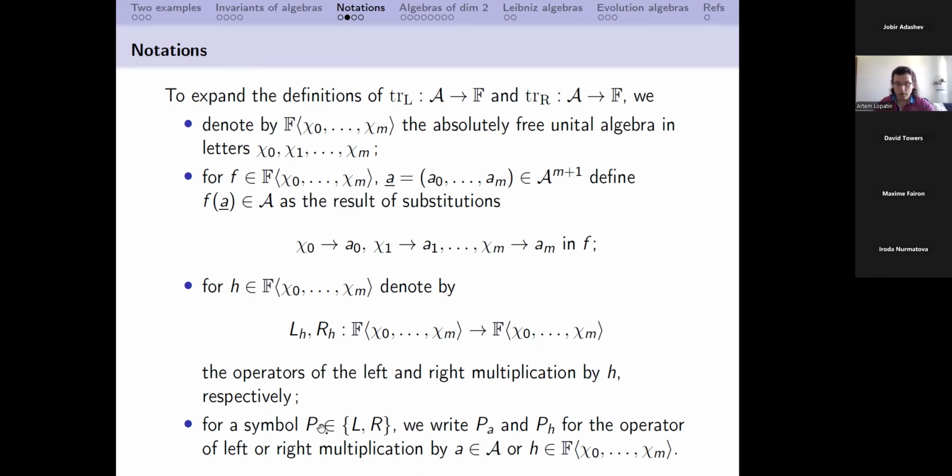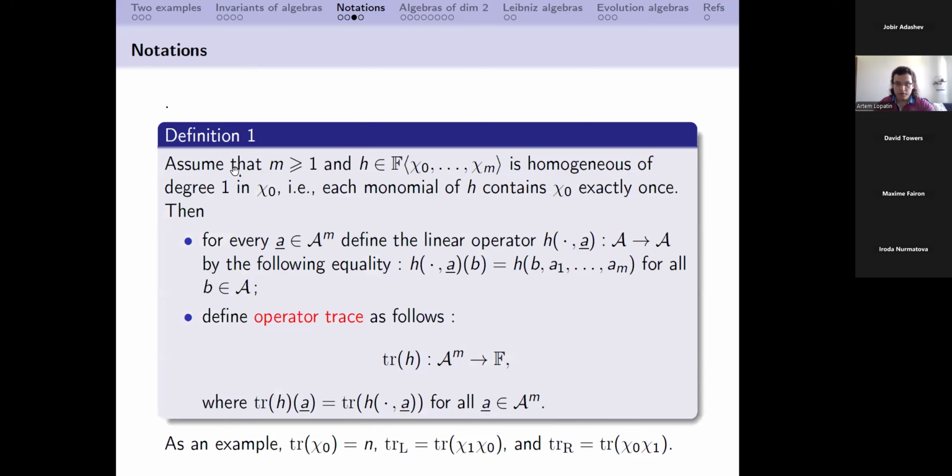And then we use this notation, so if the letter P is from the set of two letters L or R, then like this and like this, we will define operators of the left and right multiplication. So here is the operator of left or right multiplication by element a, and here it's the operator of left or right multiplication by some polynomial. And so here's the definition.